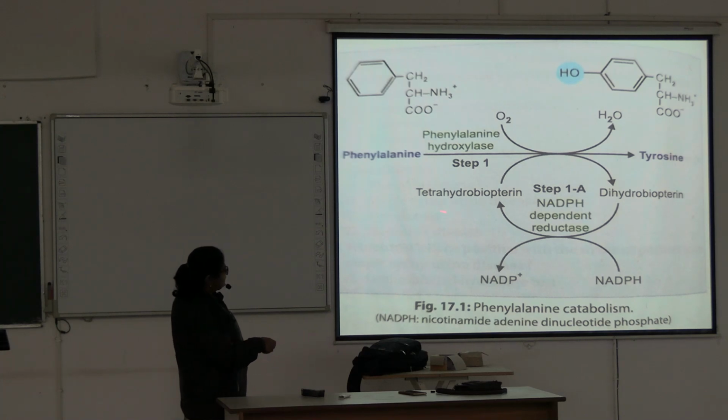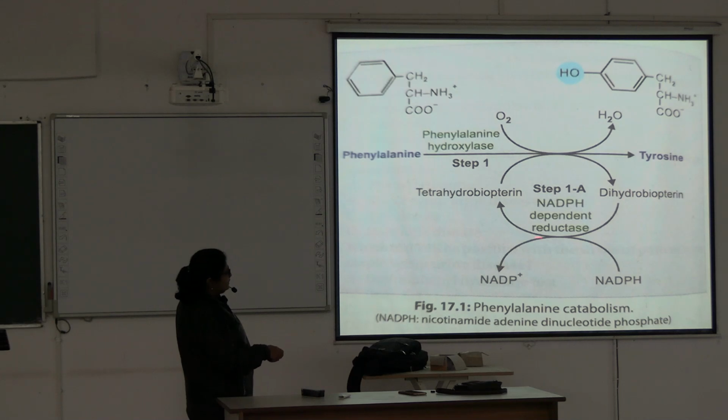Tetrahydrobiopterin is converted to dihydrobiopterin, and this tetrahydrobiopterin is regenerated by an NADPH-dependent reductase, meaning here 4 hydrogen atoms, here 2.